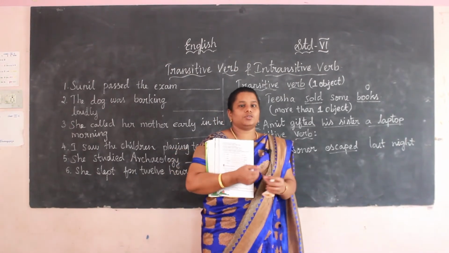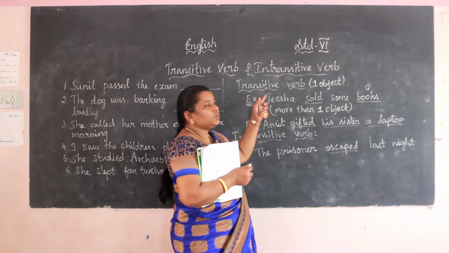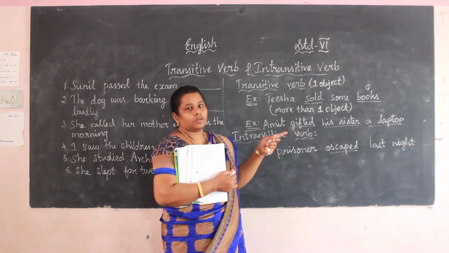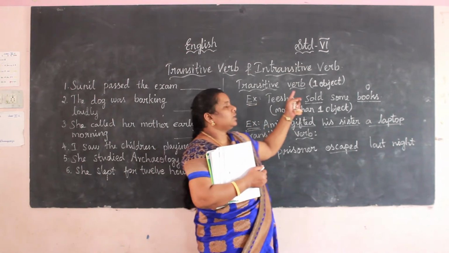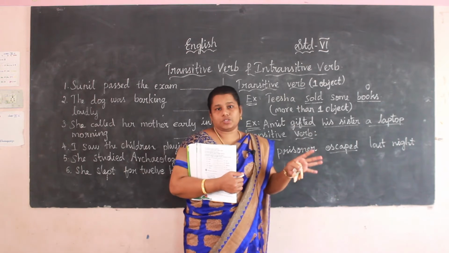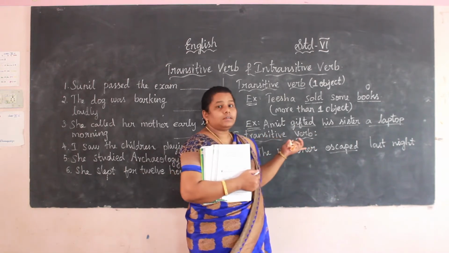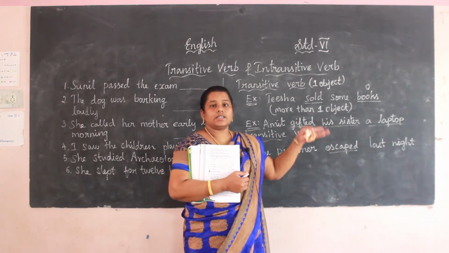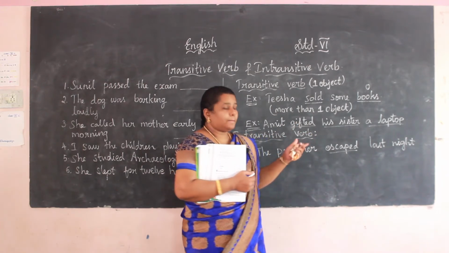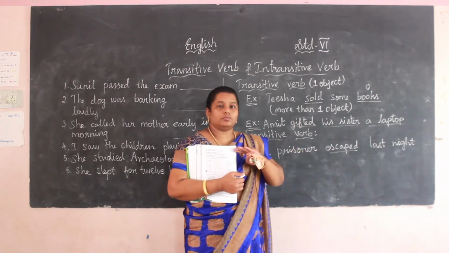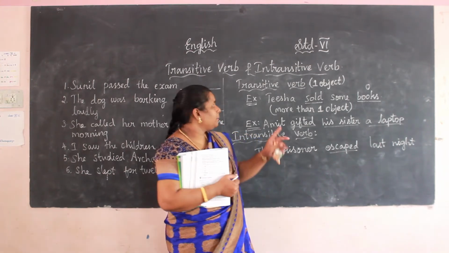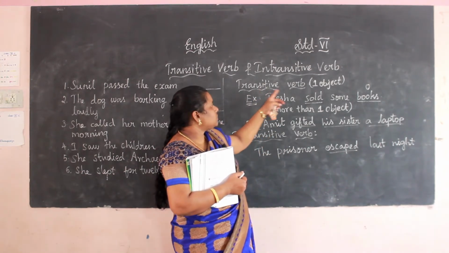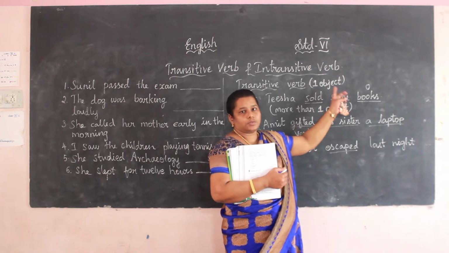Now we are going to learn the difference between transitive verb and intransitive verb. A transitive verb has an object, but an intransitive verb has no object. First, a transitive verb with one object.